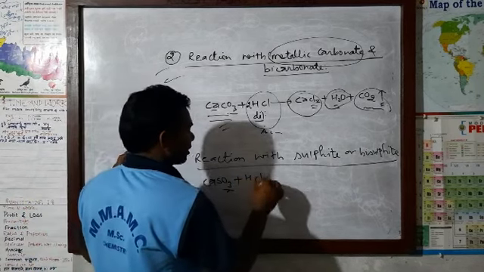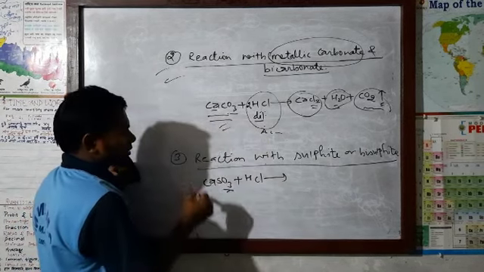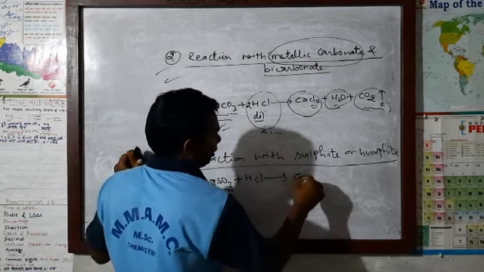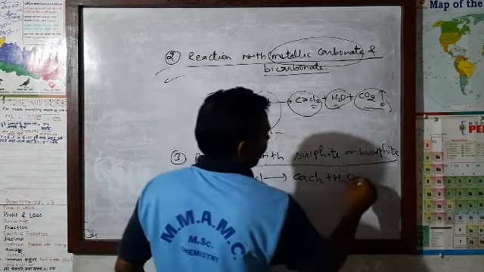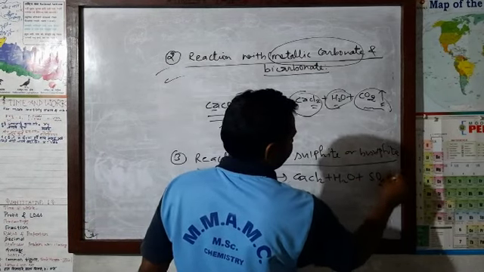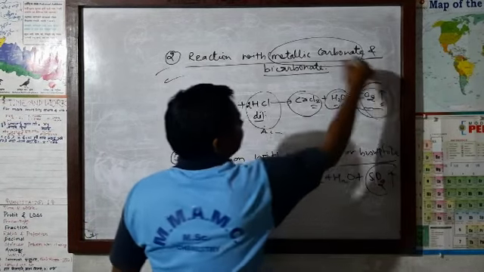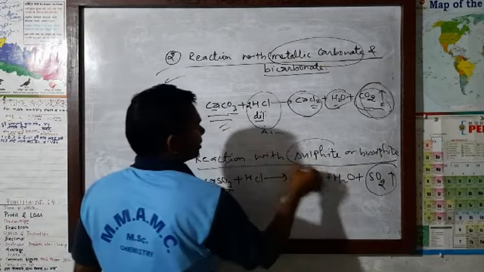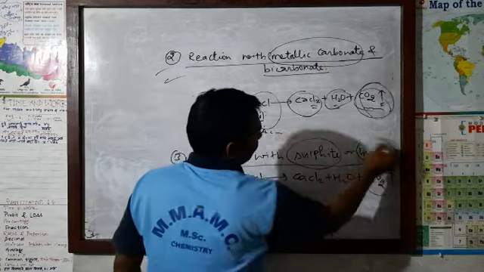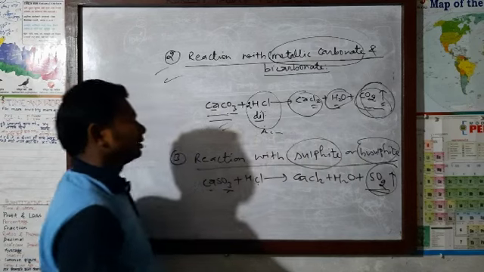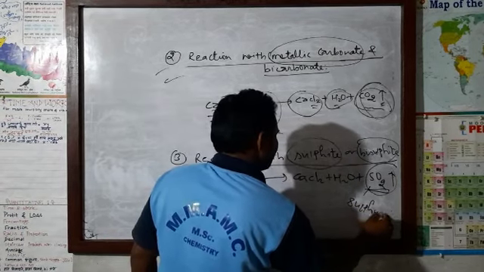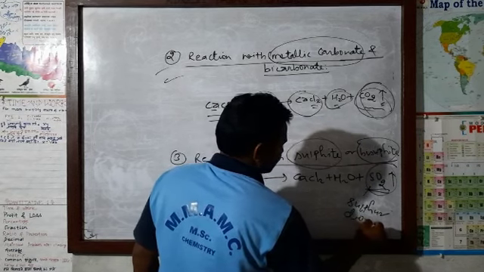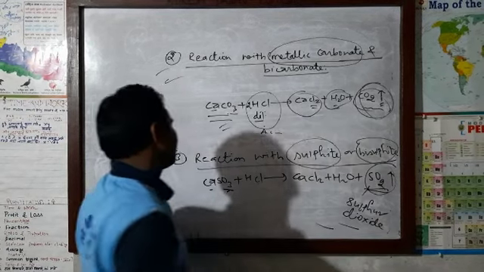Now when acid reacts, let it be HCl, then what will be the product? CaCl2 along with H2O, and the gas liberated will be sulfur dioxide. Here carbon dioxide was liberated, and when acid reacts with sulfite or bisulfite, there is liberation of sulfur dioxide gas.